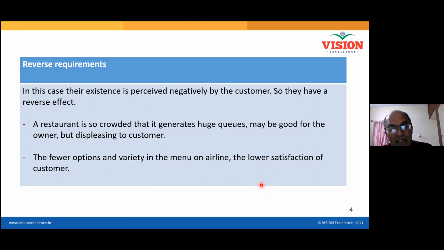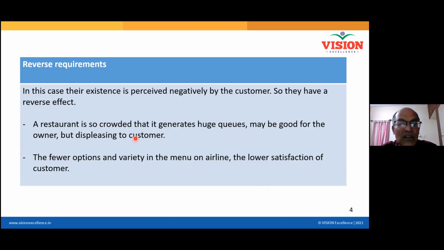This is what I was telling about the reverse requirement. I gave one example: a restaurant is so crowded that a huge queue may be good for the owner but displeasing to the customer. If you are going to a good hotel and there is a huge queue, the customer will be unhappy standing for 1 hour.